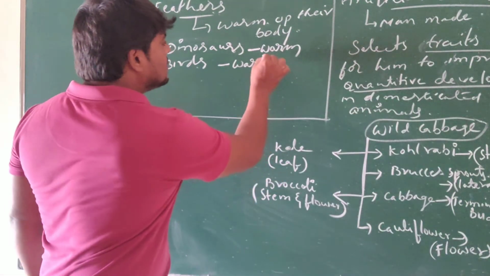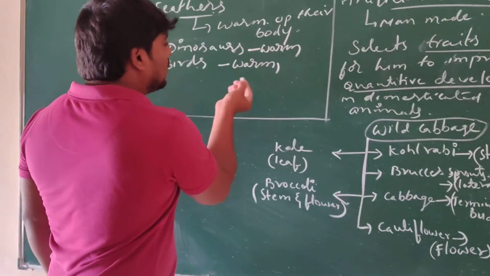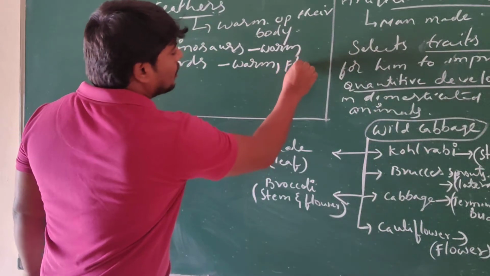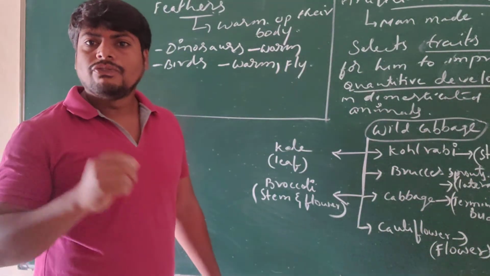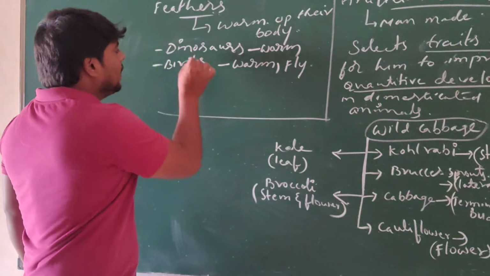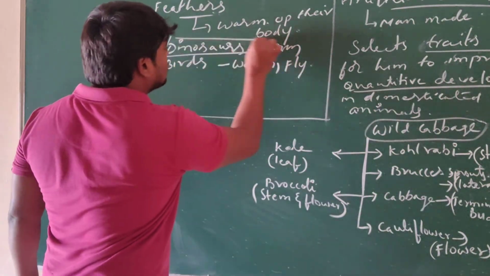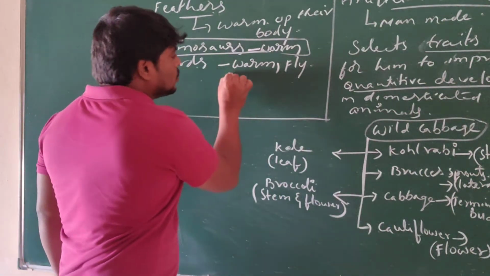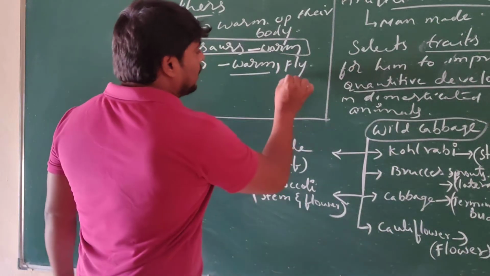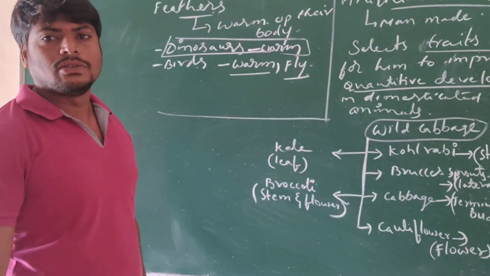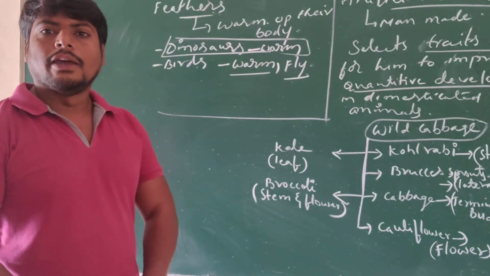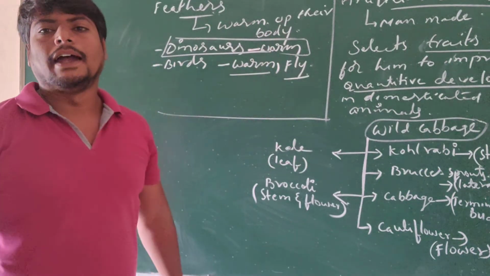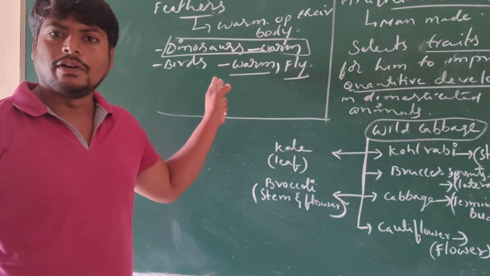But these birds use the feathers not only to keep their body warm, but also to fly. See what is happening here. Even though the dinosaurs used feathers to keep warm, the birds use them not only to keep their body warm, but also to fly from one place to another. So here what is happening? The function is modified from one form to another form.